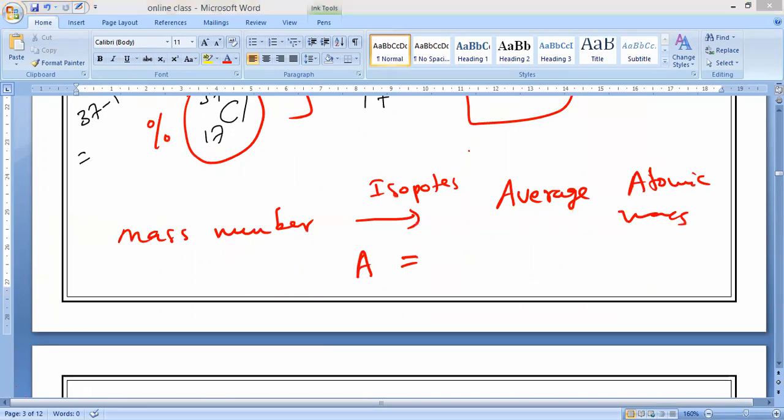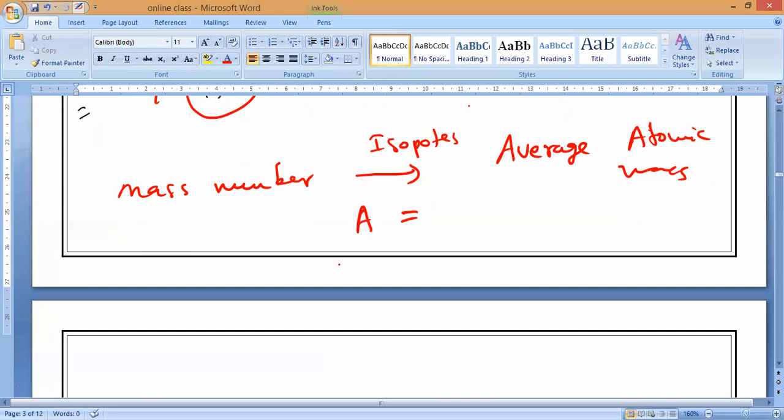Now, how can we find the average atomic mass? We will use a formula. It is calculated as the percentage of the first element's atoms plus the percentage of the second element's atoms, which gives us the average atomic mass. For example, let us take chlorine. What is the formula to calculate average atomic mass for any element? First of all, you have to write the atomic mass of the first isotope.